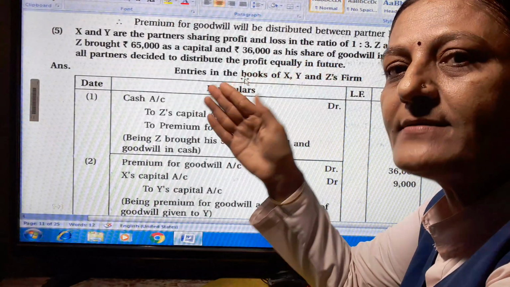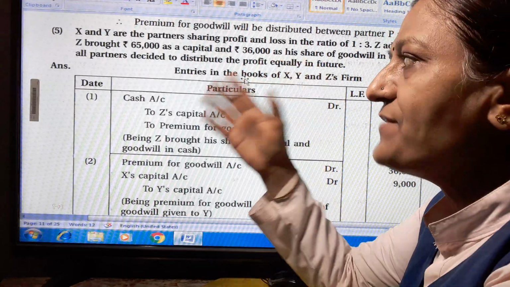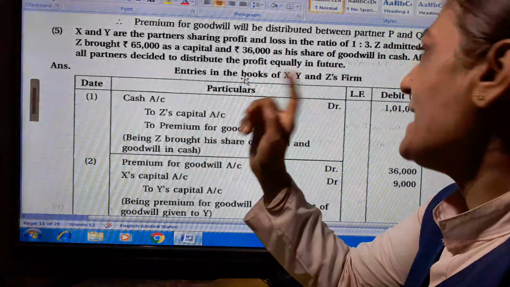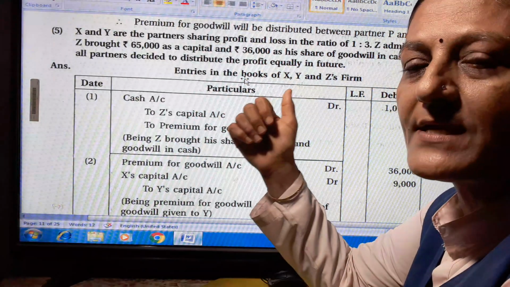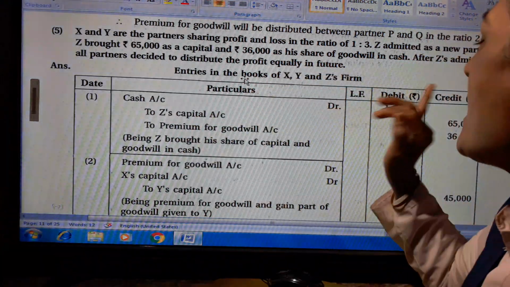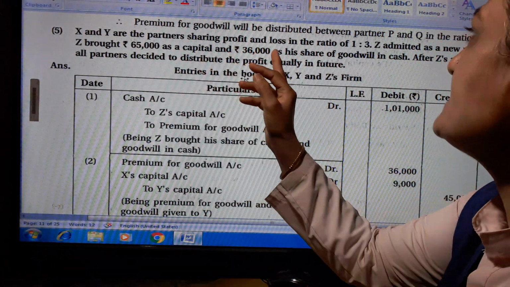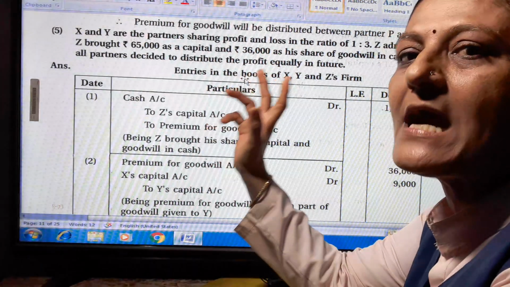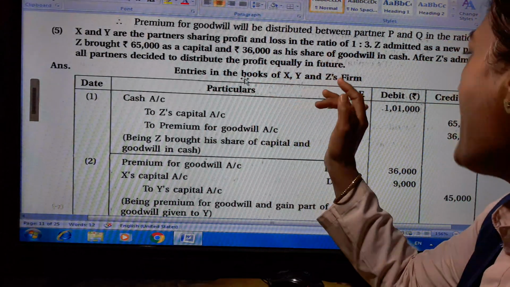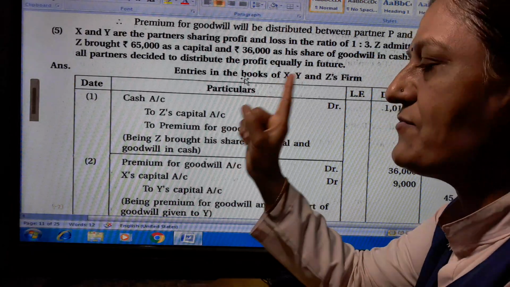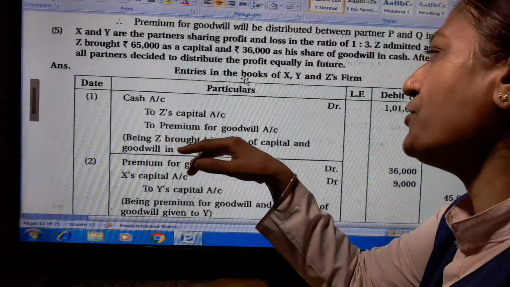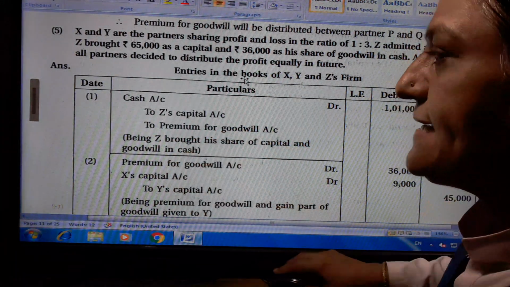Here three partners are there, X, Y and Z, and we have to write the journal entries. Cash account debit 1,01,000. How? Because Z's capital account is 65,000 and premium for goodwill account is 36,000, as given. So 65,000 plus 36,000 is 1,01,000. Being Z brought his share of capital and goodwill in cash.